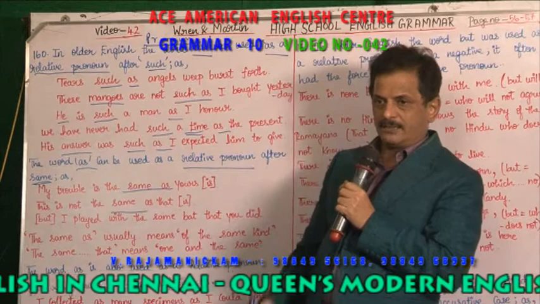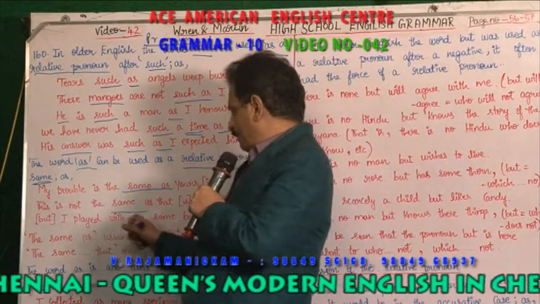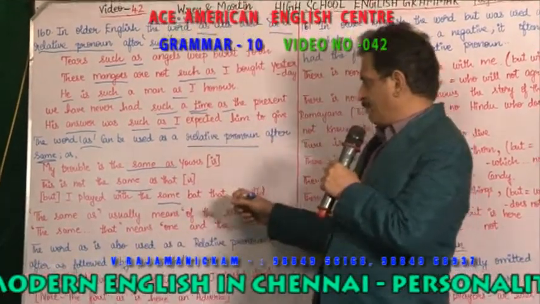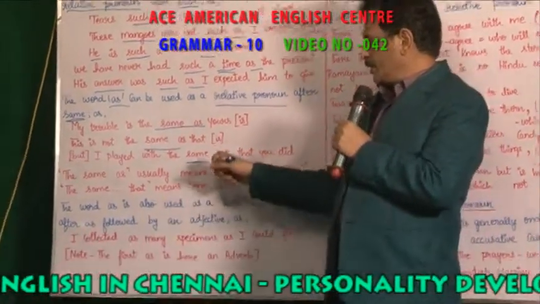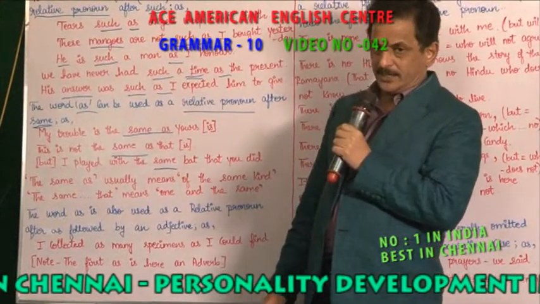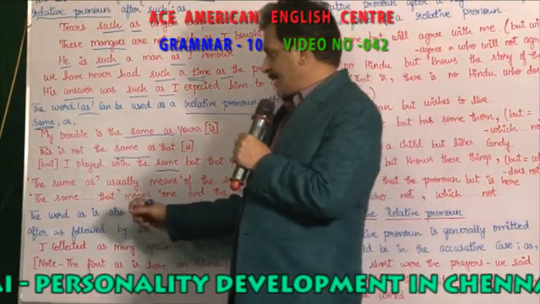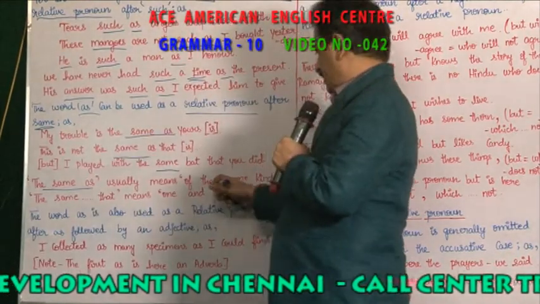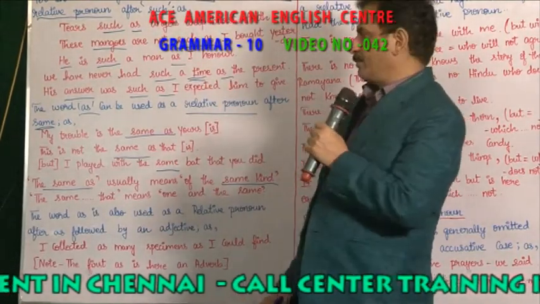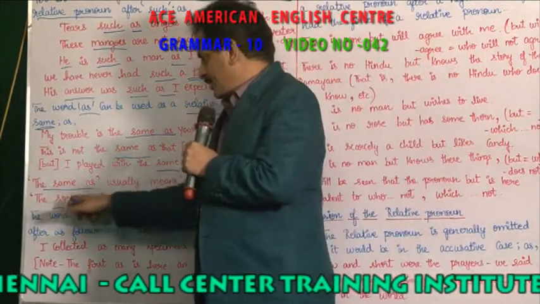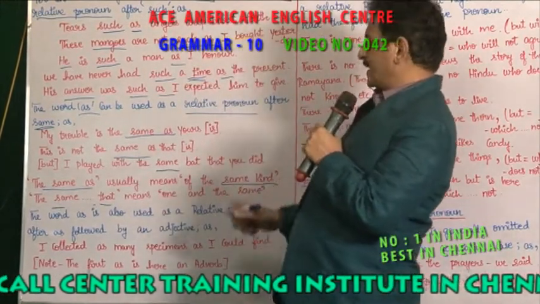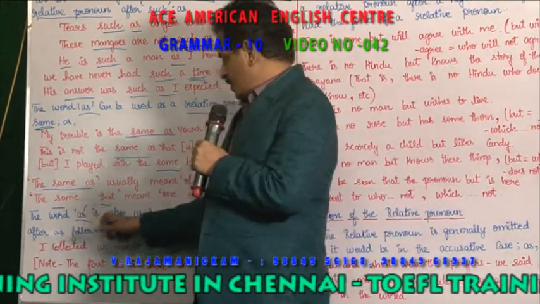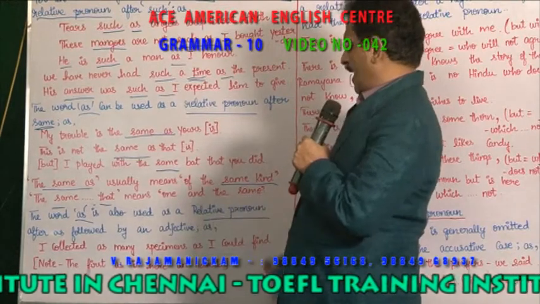This may be a car. This may be a pen. I played with the same bat that you did. So, same means what? The bat. It stands for bat. The same as usually means of the same kind. Same as means what? Same kind. The same means one and the same. Both are the same.